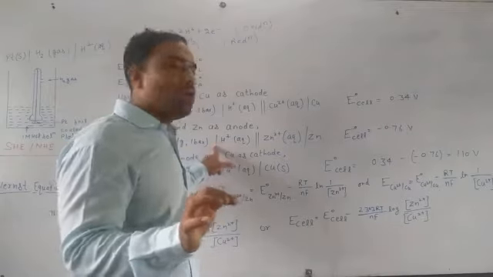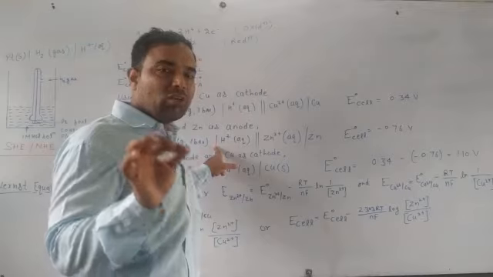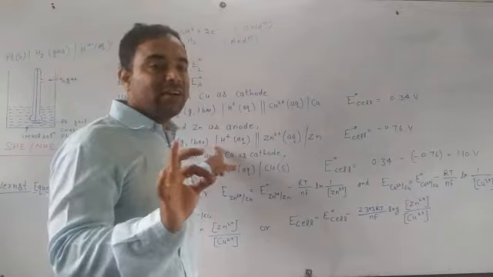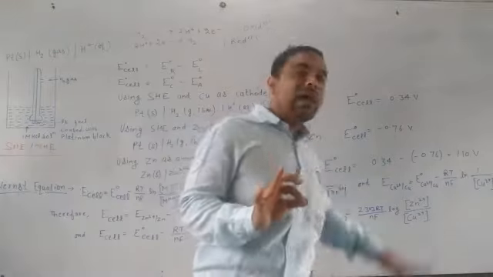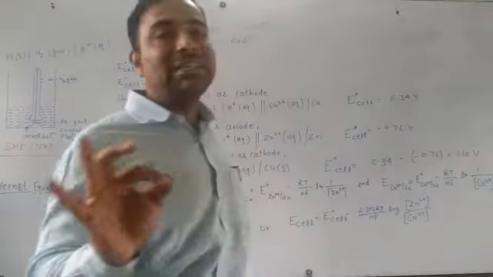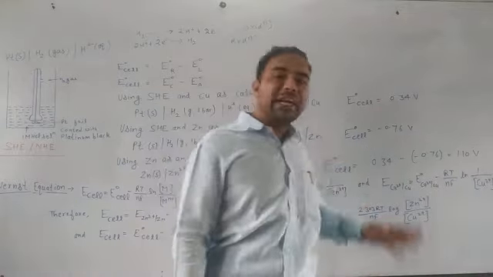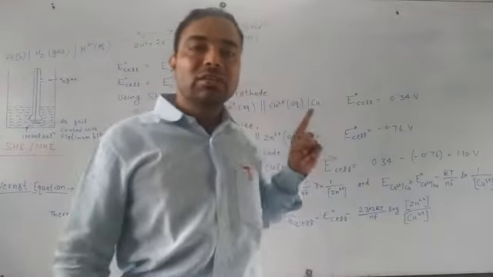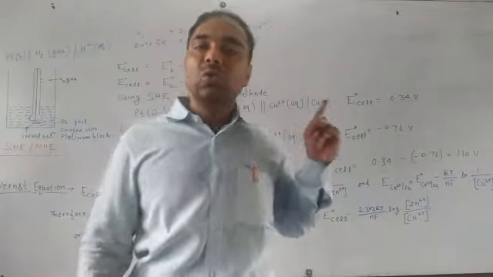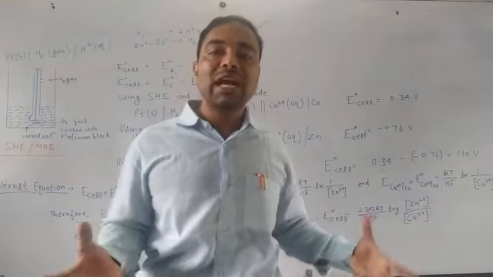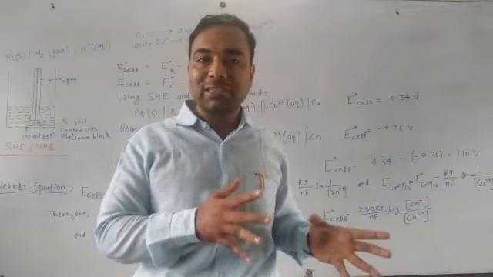The value of reduction potential for hydrogen is always taken as 0 because it is standard. In this case, we will have E node cell equal to minus 0.76. Here, 0.76 taken as negative indicates that zinc is not able to gain electrons. It has the natural tendency to lose electrons. It can show the process of oxidation.